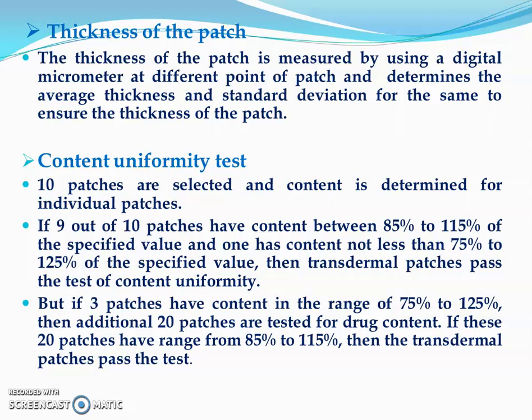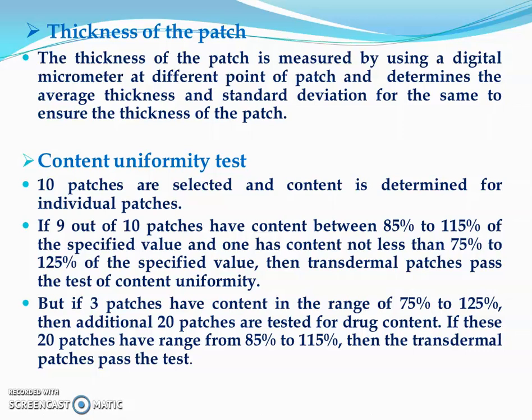The content uniformity test: in this, we first select 10 patches and then the content is determined for individual patches. Out of these 10, if 9 patches have content between 85 to 115% of the specified value and one has content not less than 75% to 125% of the specified value, then the transdermal patches pass the content uniformity test.